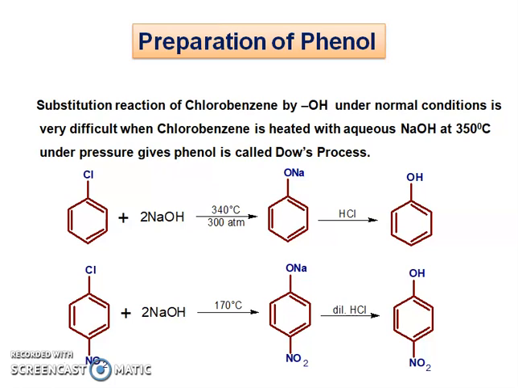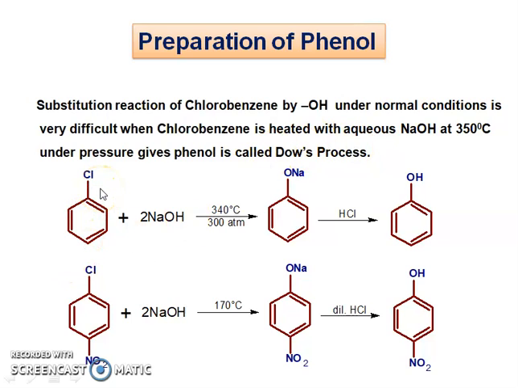Firstly, we prepare phenols from halobenzene through substitution reactions. The substitution of chlorobenzene by OH under normal conditions is very difficult. But when chlorobenzene is heated with aqueous NaOH at a higher temperature of about 350 degrees centigrade under high pressure, it gives phenol, and this process is called the Dow process.